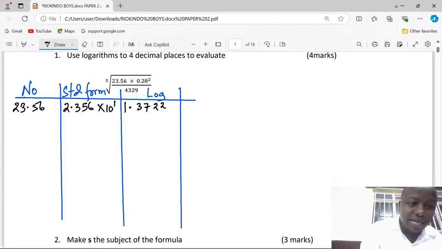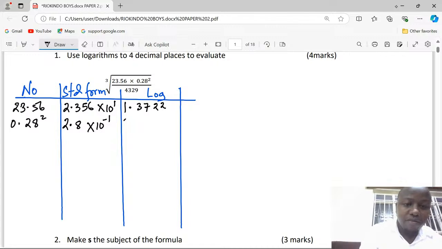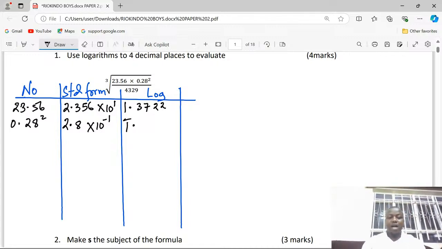Then the next number is 0.28, though this one has been squared. So this is going to be 2.8 in standard form, 2.8 multiplied by 10 power negative 1. The logarithm begins with a bar point. Now we read the logarithm of 2.8, and this will be 4472.